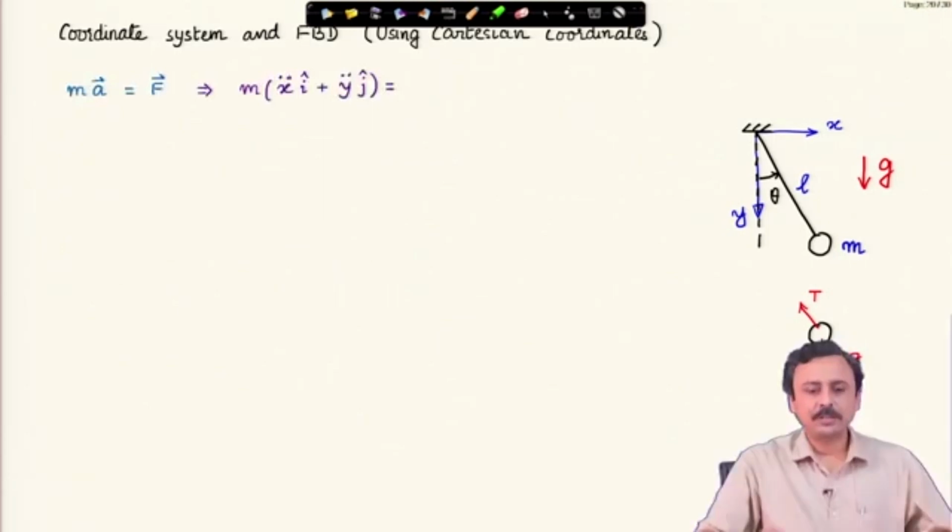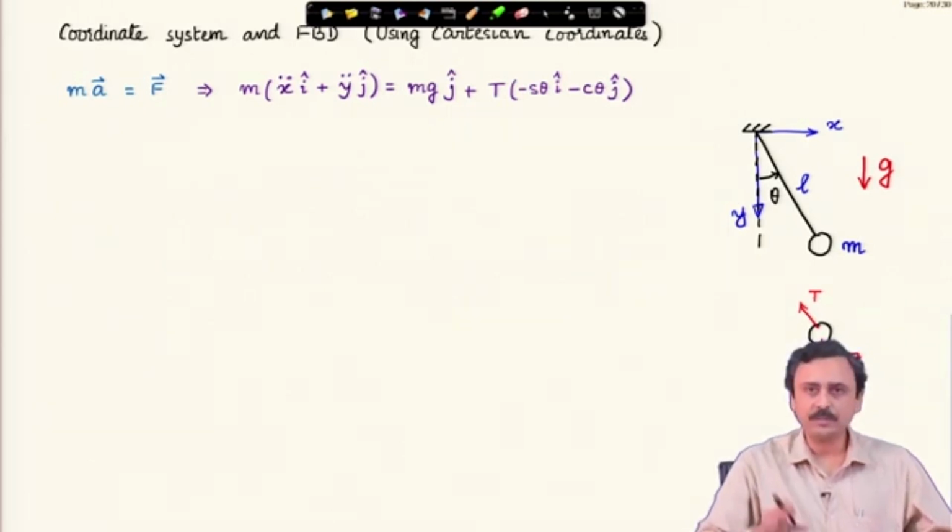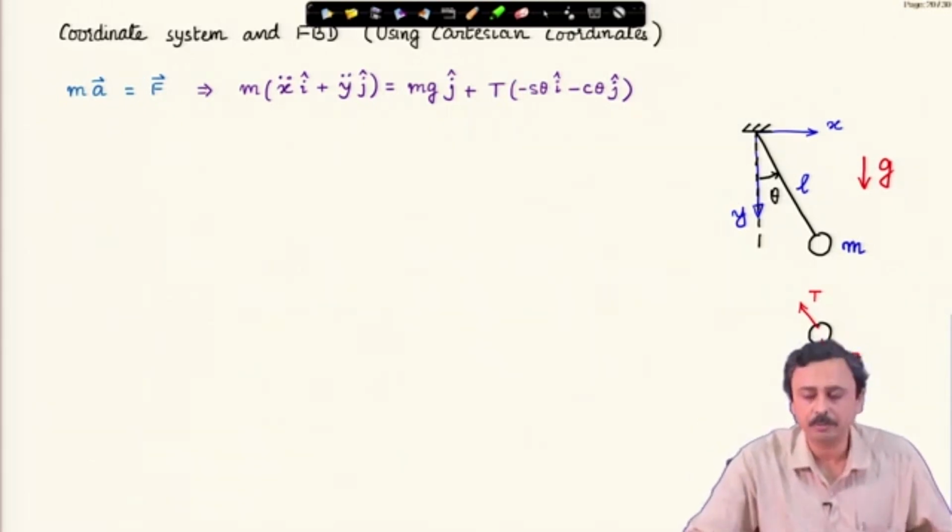Kinematics is straightforward. Acceleration in Cartesian coordinates is a non-rotating frame. So, x double dot i cap plus y double dot j cap. So, I just write it directly in my equation of motion, and on the right hand side forces represented in x y. mg is in j cap direction, j cap you should notice that y axis is taken downwards, x axis is taken to the right. You can reverse and redo the problem.